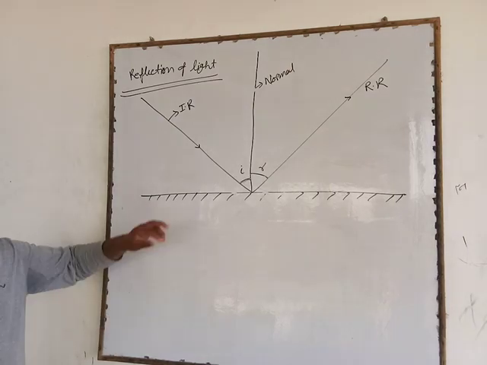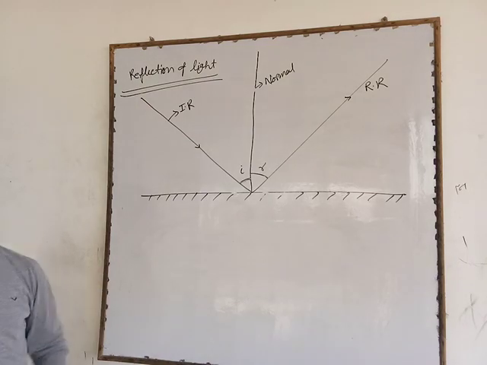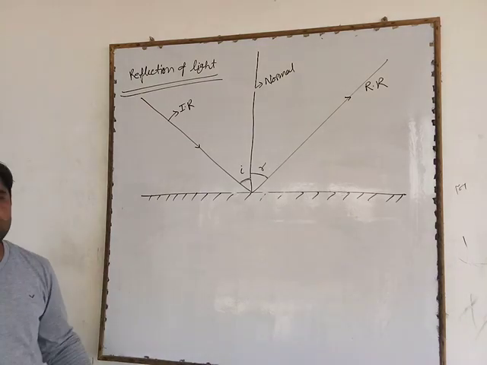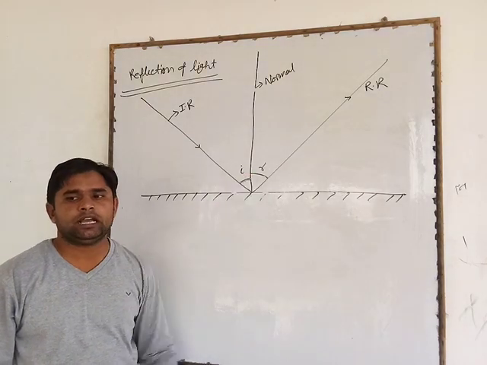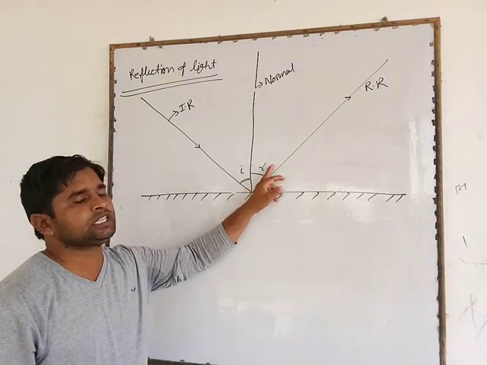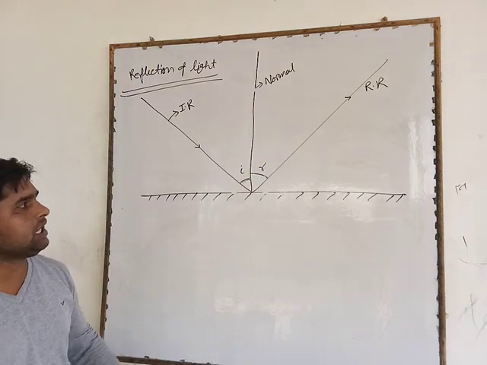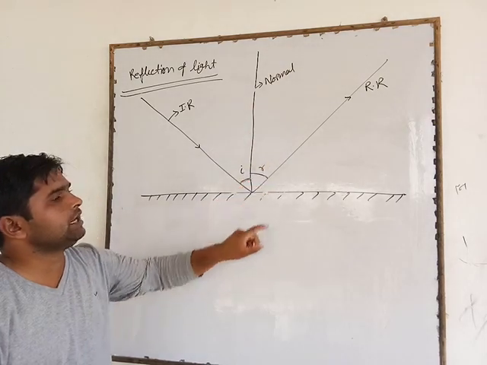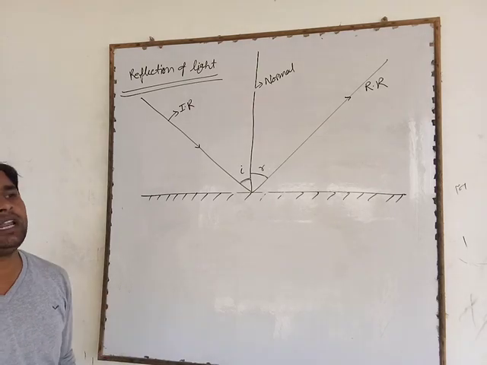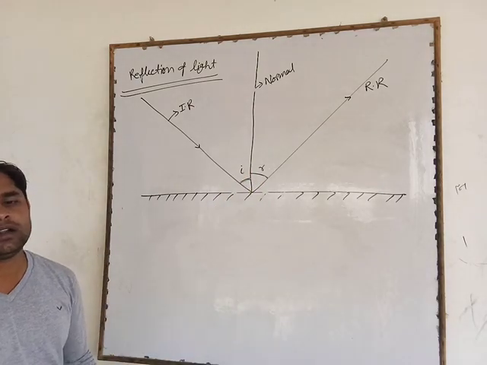The angle between the normal and the incidence ray is the angle of incidence, denoted by small i.